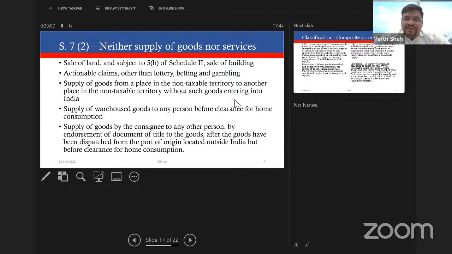So the one benefit is that even if the goods are not on high seas, that is, the goods have entered Indian waters, or the ship has reached the port, and the goods are in the process of loading, unloading, and you sell those goods, it is eligible for this benefit. It is not a supply, and you are not required to pay GST as a supplier. Of course, your recipient will have to pay the GST when he files the bill of entry for home consumption.